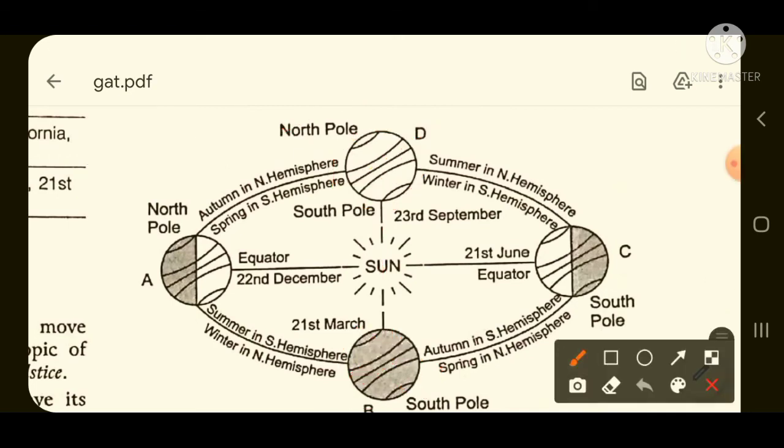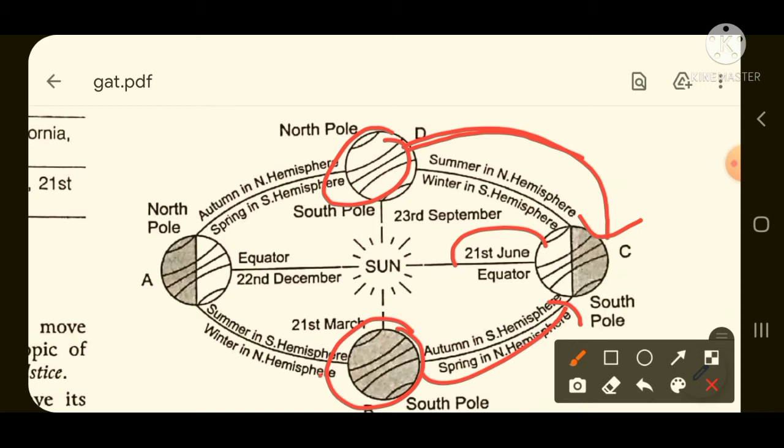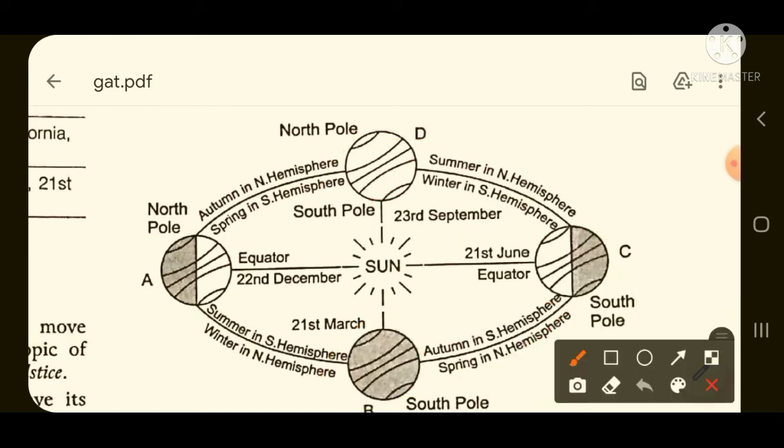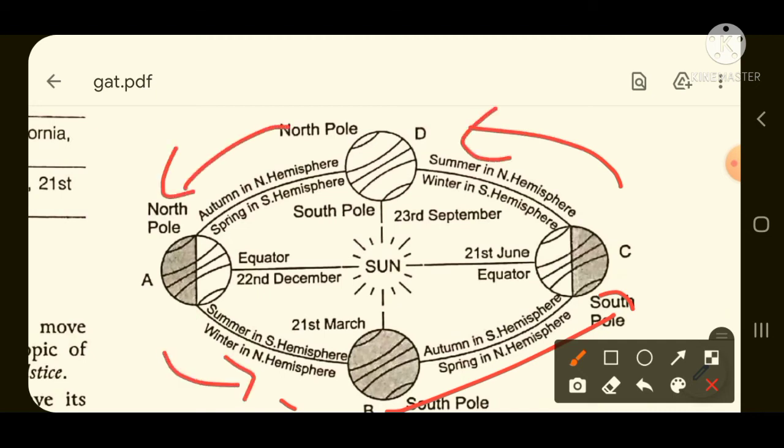So if the earth is revolving, then from here it changes its position to this place after 3 months. Here it is March, then here it comes to June. So when the earth moves from 21st March to 21st of June, see, now the earth has come here.